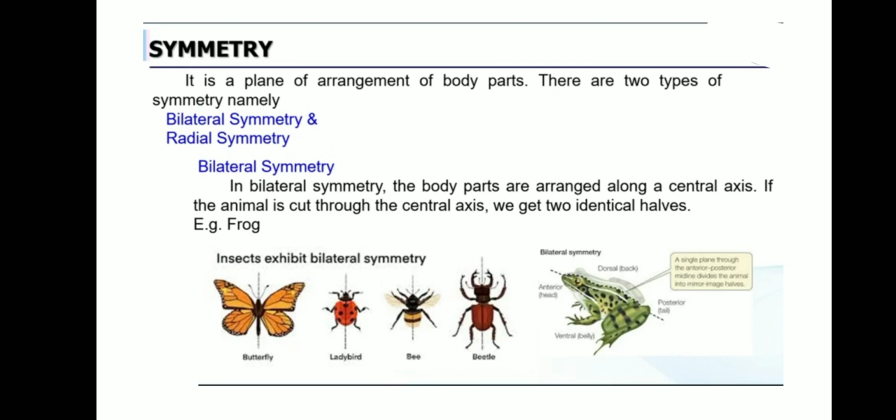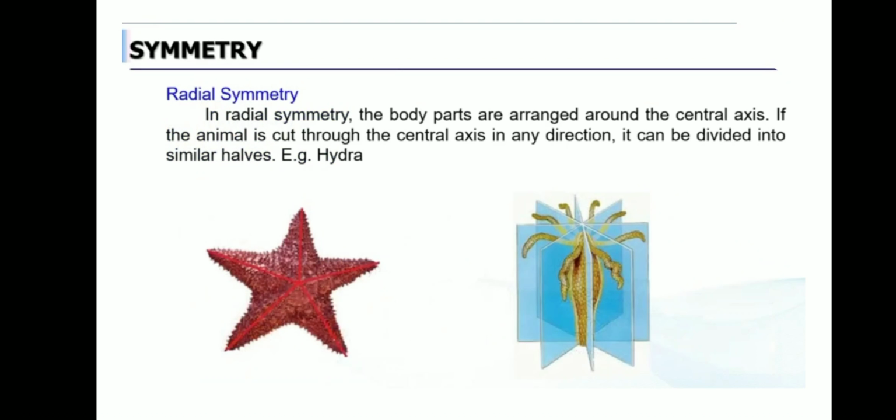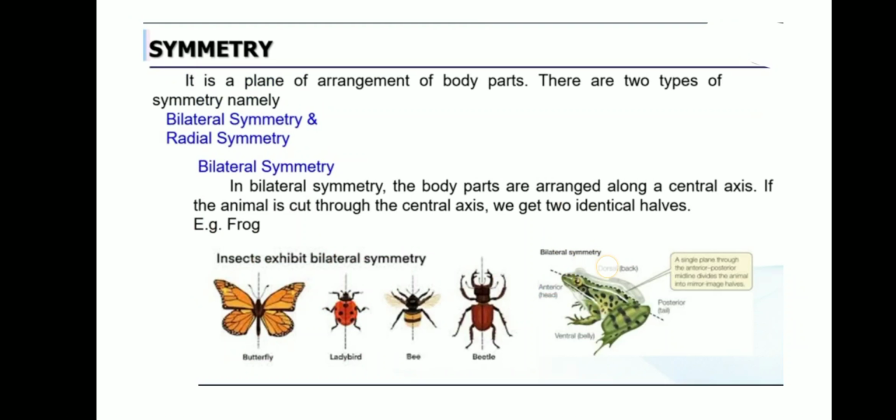And the next type of symmetry is what? Radial symmetry. In radial symmetry, the body parts are arranged around the central axis. If the animal is cut through the central axis in any direction, see, previously for bilateral symmetry, what did I tell you? If it is cut exactly through the central axis, that means equal halves. Okay, both will be identical.